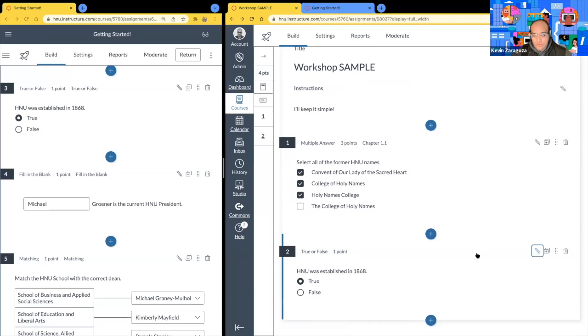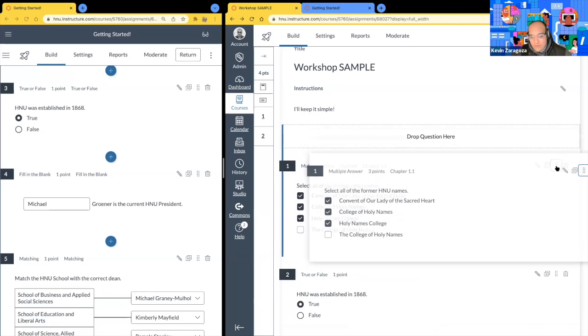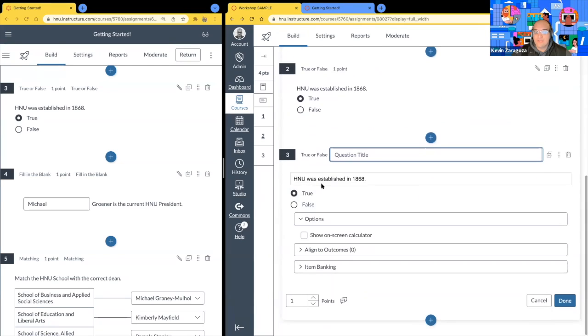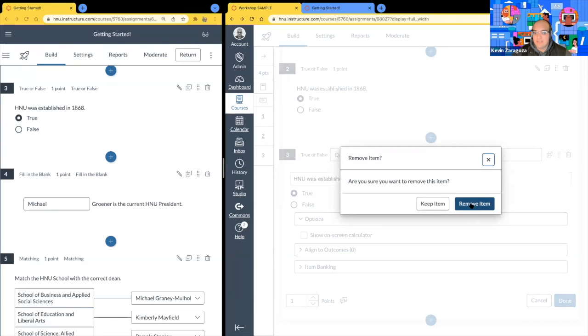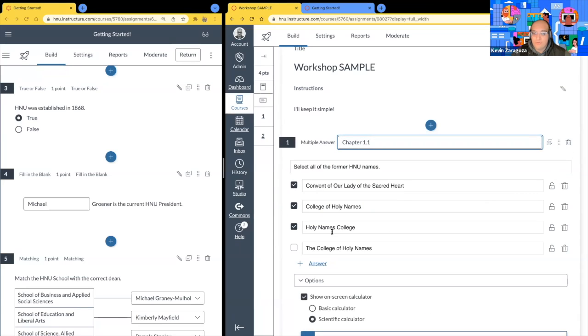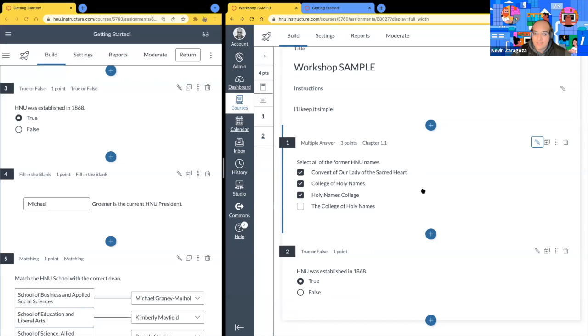Now that I have 2 questions at the moment, I can also reorganize my questions like so by selecting and dragging this little waffle icon here. I did get the question last time. What is this icon here? Does anybody know? No. Next to the pencil. This icon here will duplicate that question that you select. And then the trash will delete it. It'll ask you, are you sure? Let's go ahead and remove it. And then the edit is the same. We'll do the same action as if you were to just hover over the question and select it.